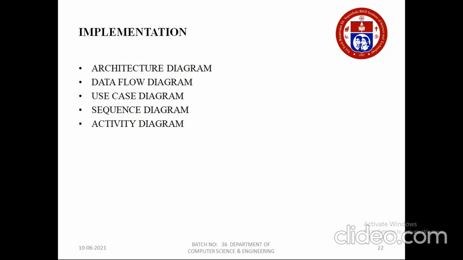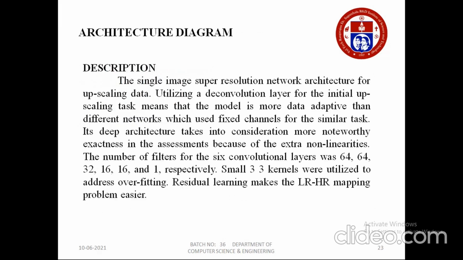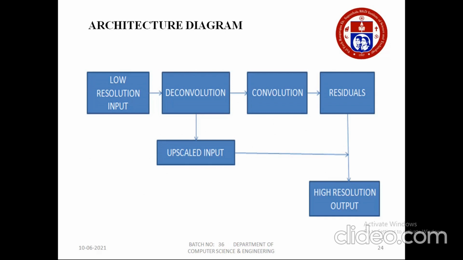For the implementation of our project, we use an architecture diagram, data flow diagram, use case, sequence and activity diagram. Coming to the architecture diagram, we use a deconvolution layer for the upscaling task. First the low resolution input is given and we do the deconvolution. From that we will get the upscaled input and then the high resolution output will be given.